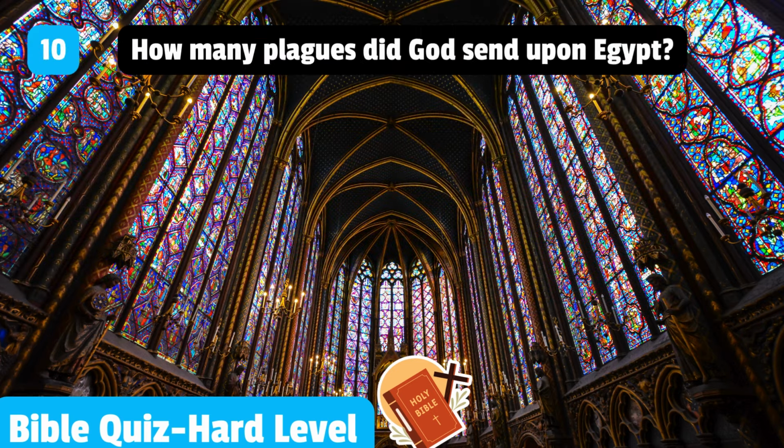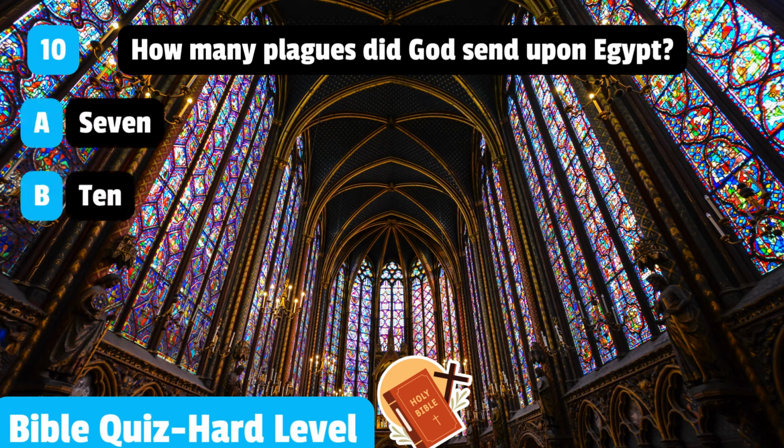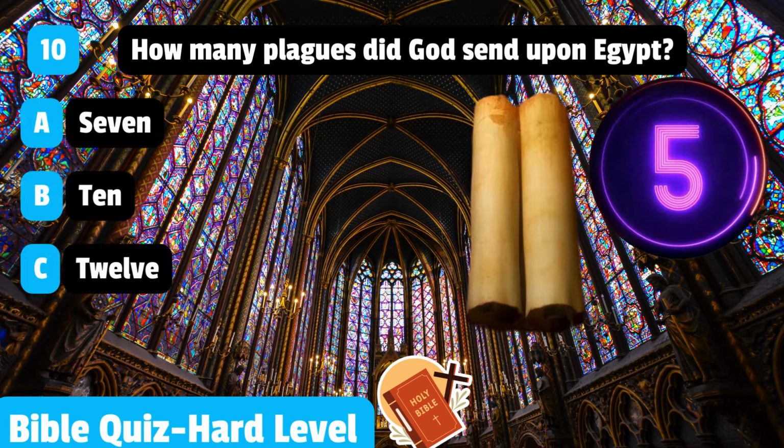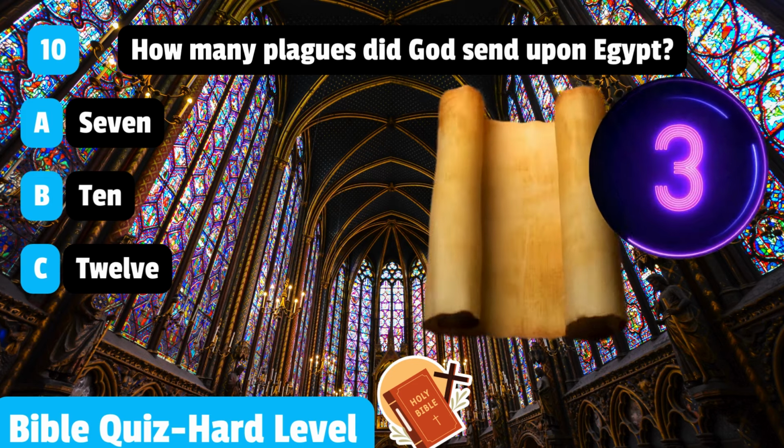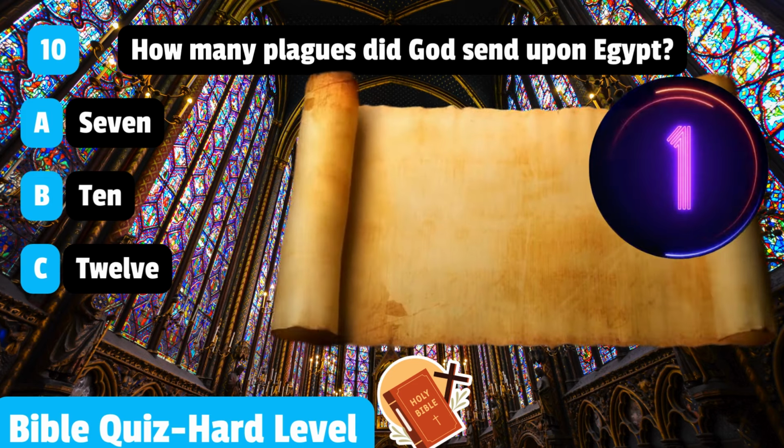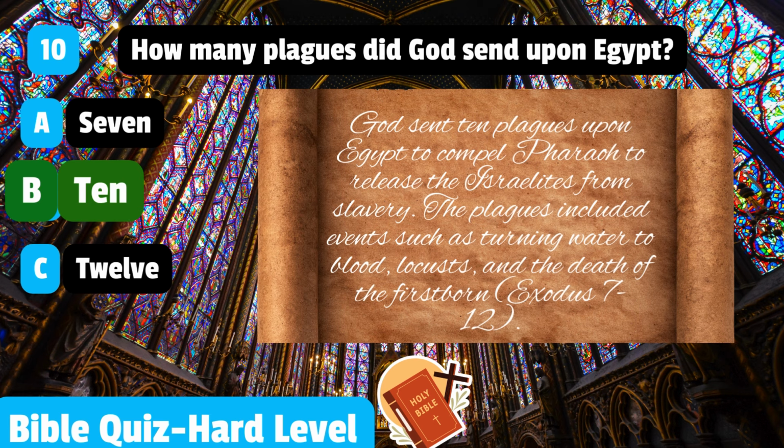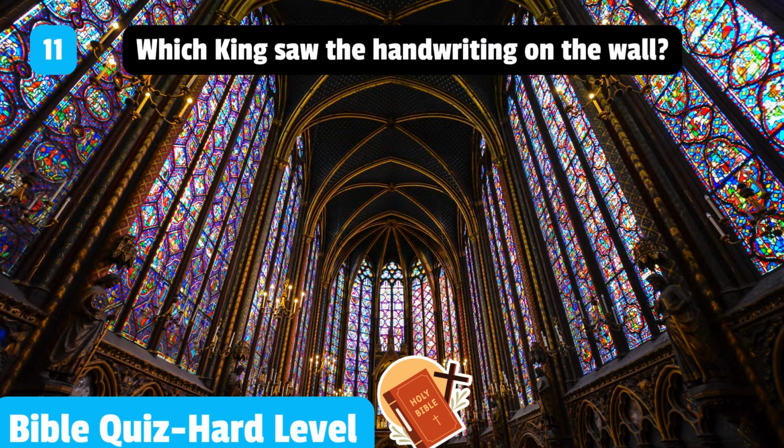10. How many plagues did God send upon Egypt? 7, 10, 12. 10. God sent 10 plagues upon Egypt to compel Pharaoh to release the Israelites from slavery. The plagues included events such as turning water to blood, locusts, and the death of the firstborn. Exodus 7 to 12.